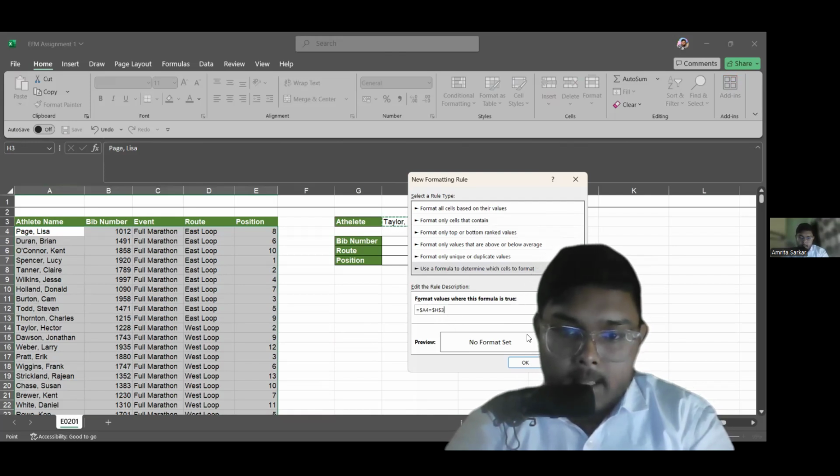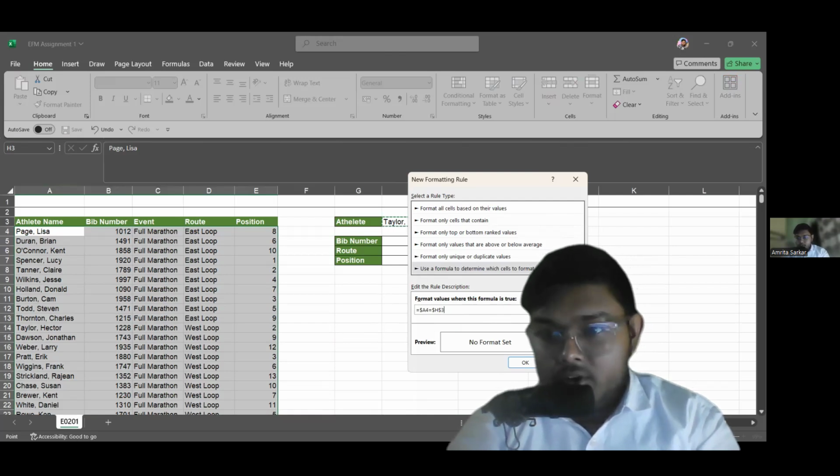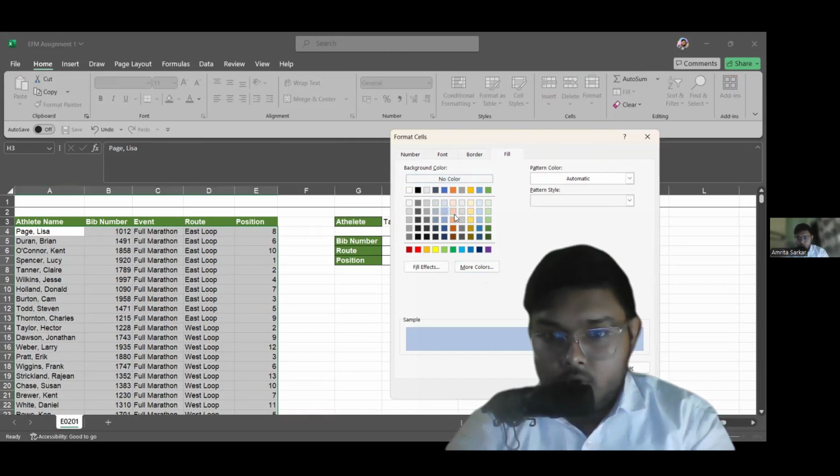So here I have written the formula. Now, if it matches, then the row containing the details of a particular athlete will be highlighted. So I have to choose a color to highlight that row, right? So I will use this color.